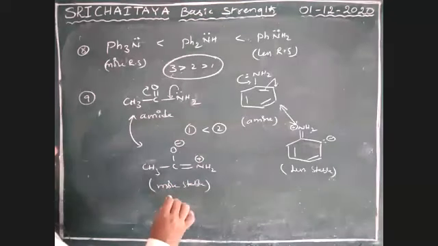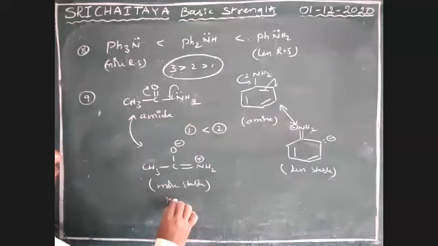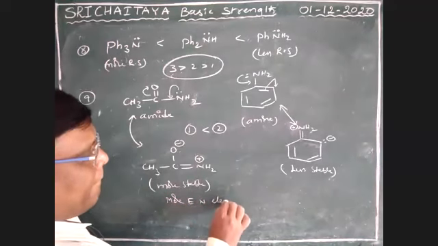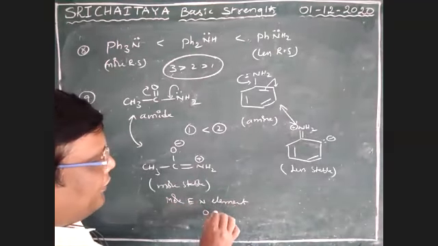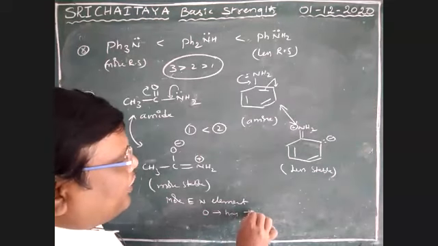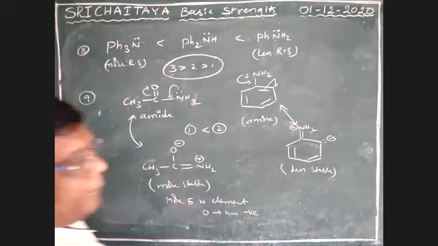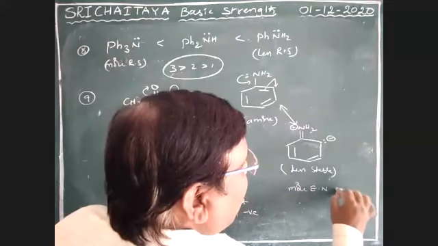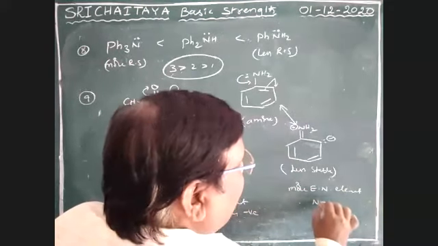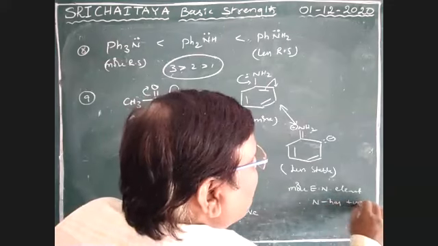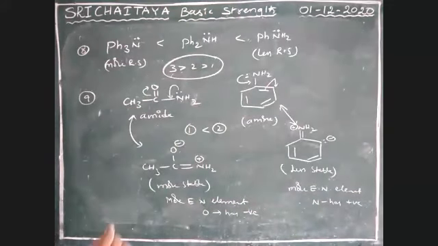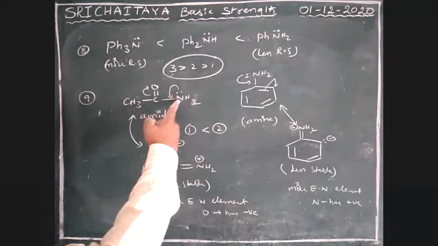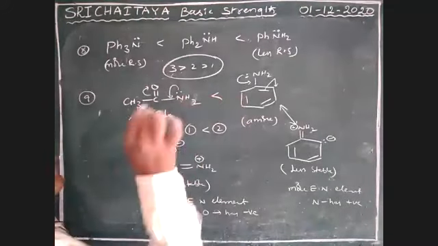Why? Because in the first, the more electronegative element, oxygen, has the negative charge. Here, the more electronegative element, nitrogen, has the positive charge, which is not accepted by us. Because of that, the first is more stable. That is why this is a stronger resonance structure than this one, and this one has less.